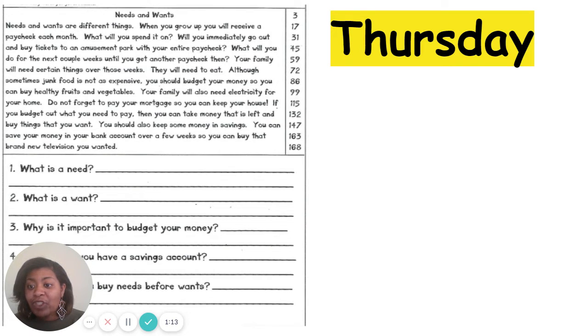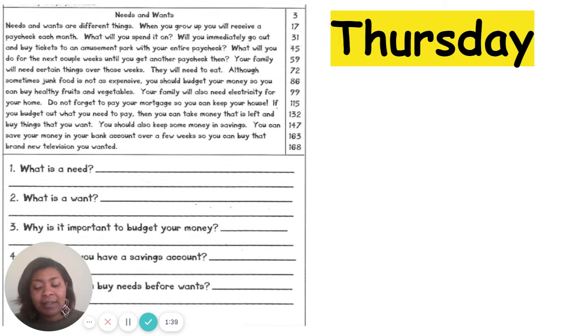If you budget out what you need to pay, then you can take money that is left and buy things that you want. You should also keep some money in savings. You can save your money in your bank account over a few weeks so you can buy that brand new television you wanted. So this passage gives us a lot of very important information that we need to think about and instill within us while we are young.